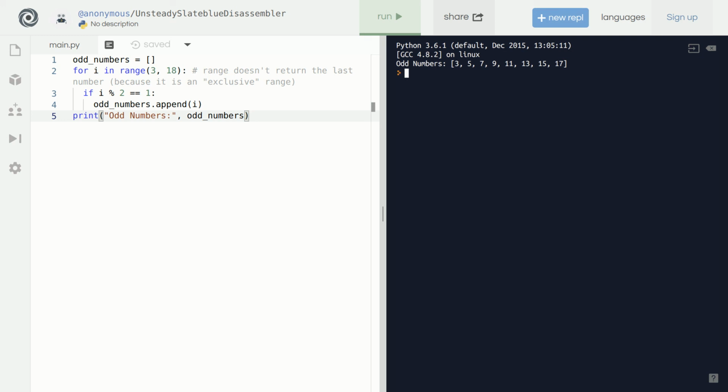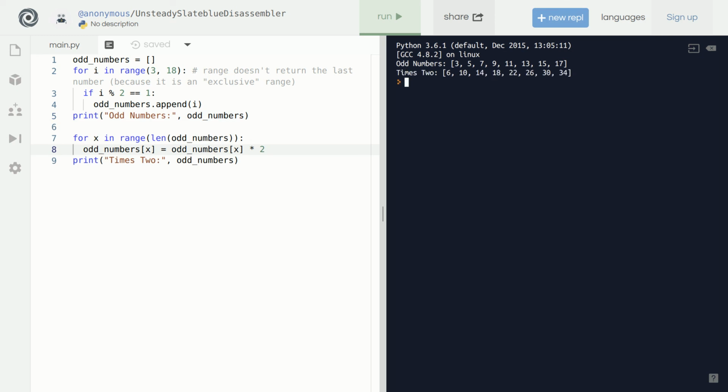What if I wanted to double all the numbers in my list? I'd use a for loop to iterate through the list and modify each item.